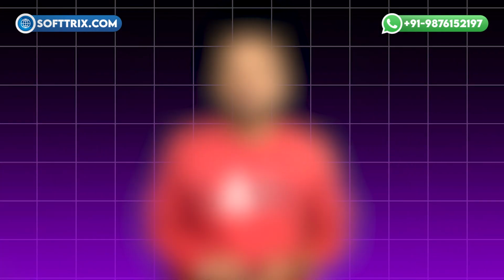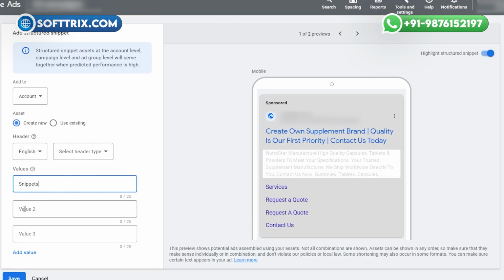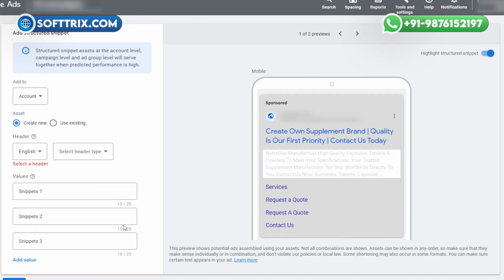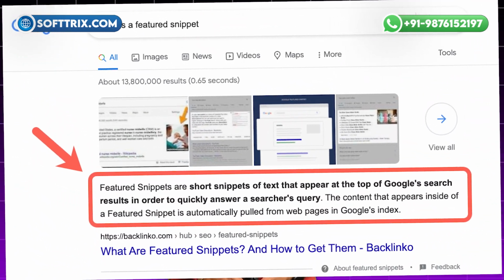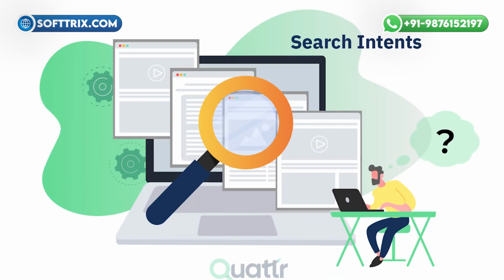The next is the structured snippet. Structured snippets allow the advertiser to showcase specific categories of products or the services offered within their ads. By providing users with additional context about their offerings, the advertisers can better align their ads with the user's search intent and preferences, increasing the relevance and effectiveness of their campaign.